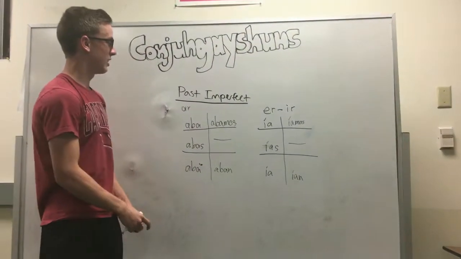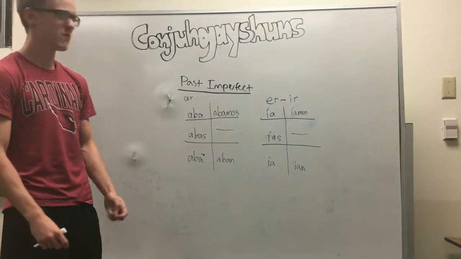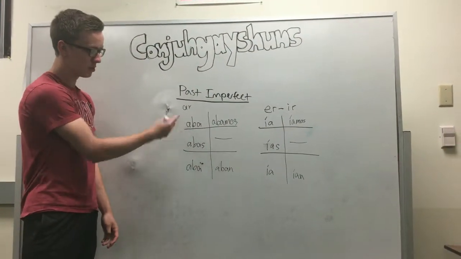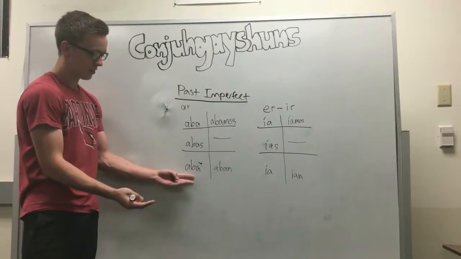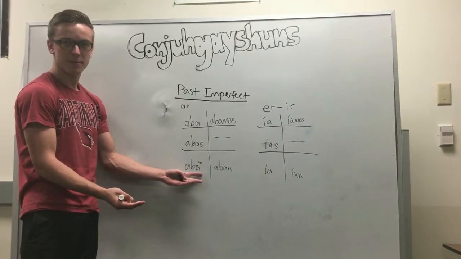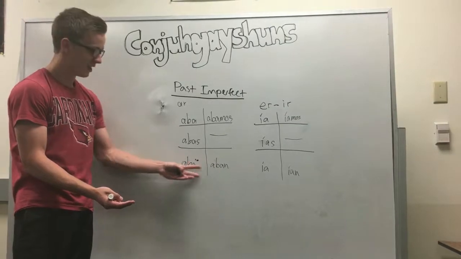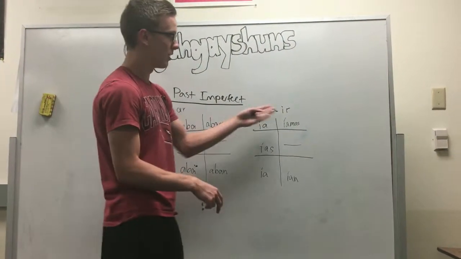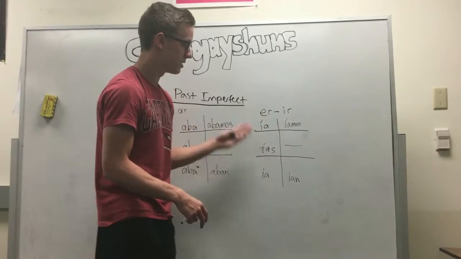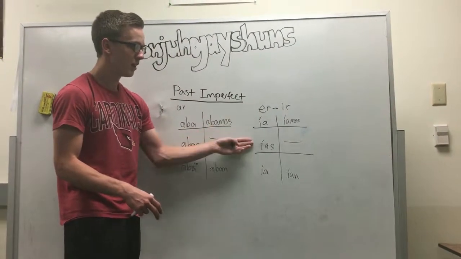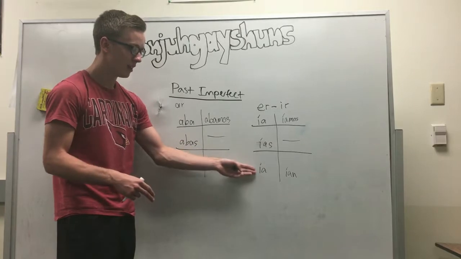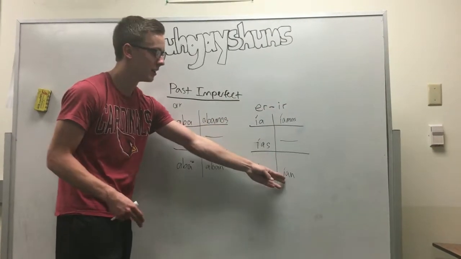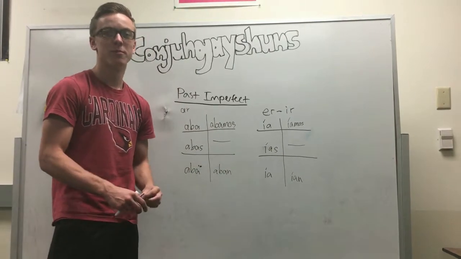Alright, now we're going to conjugate in the past imperfect. So if you have an AR verb, for the yo form, you do aba. Tú form is abas. The they form is right there, which is aban. He, she form is aba. And we form is abamos. For ER and IR, both the endings are the same, so it's ía for the yo form, ías for tú form, ía for he, she, íamos for we form, and ían for they form.